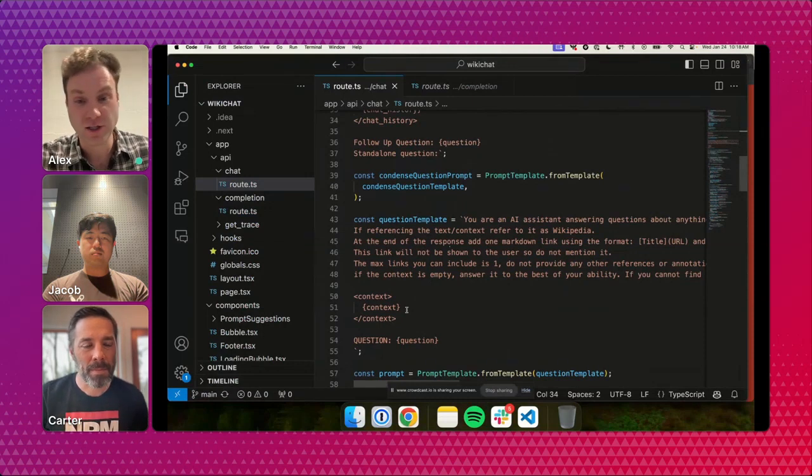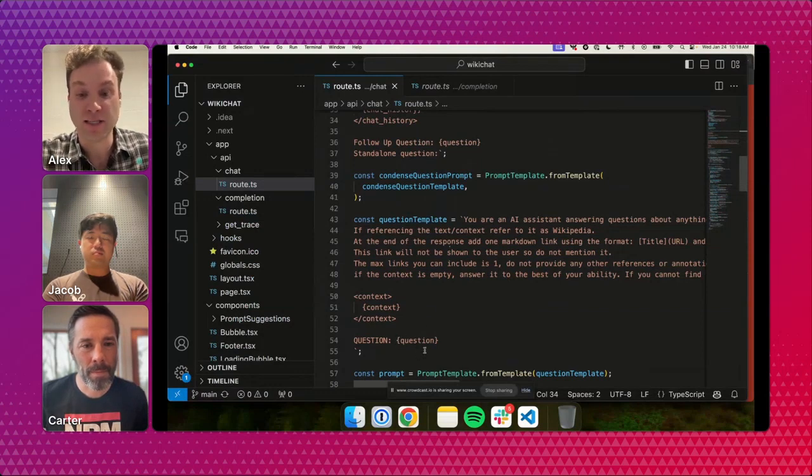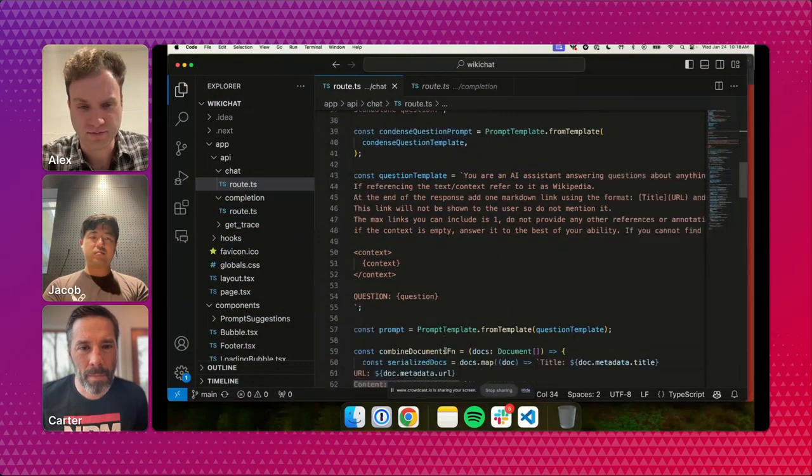The user asks a question, we do a vector search, we feed in the relevant Wikipedia articles, and then we ask the actual question to the LLM. Through feeding in all those relevant Wikipedia articles, the LLM has knowledge that it wouldn't have in its base training data and is able to answer these really specific questions related to real-time Wikipedia data.